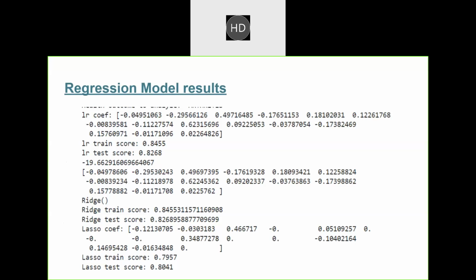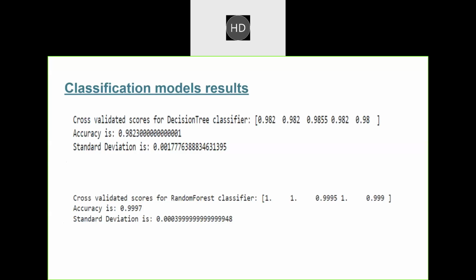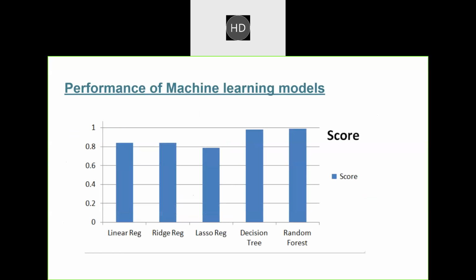And then came the decision tree and random forest classifier models. Decision tree gave us 0.98 accuracy, whereas random forest classifier gave us 0.99 accuracy. While comparing all the 5 models, we came to the conclusion that classification models turned out well for our data set. Next slide.